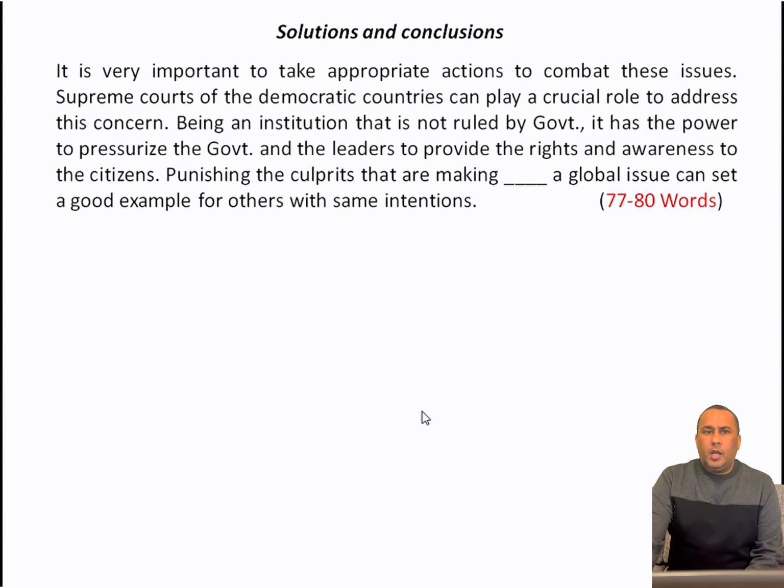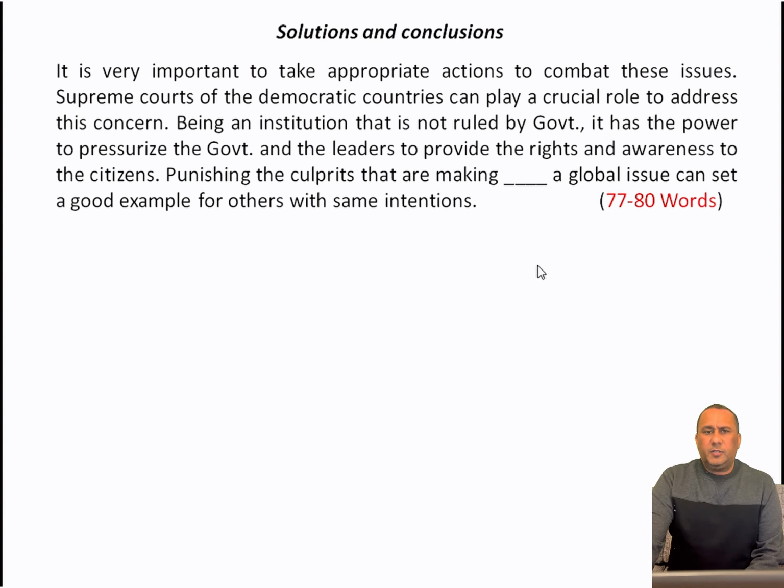Solution. Now, it is very important to take appropriate actions to combat this issue. Supreme Courts of the democratic countries can play a crucial role to address this concern. Being an institution that is not ruled by the government, it has the power to pressurize the government and the leaders to provide the rights and awareness to the citizens. Punishing the culprits that are making the issue a global issue can set a good example for others with the same intention. 77 to 80 words.